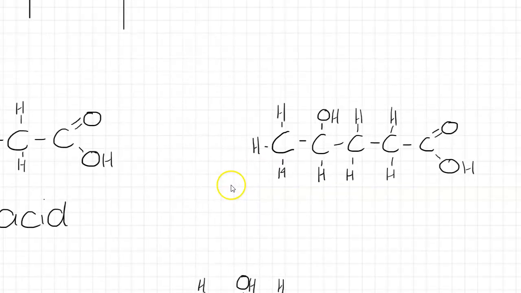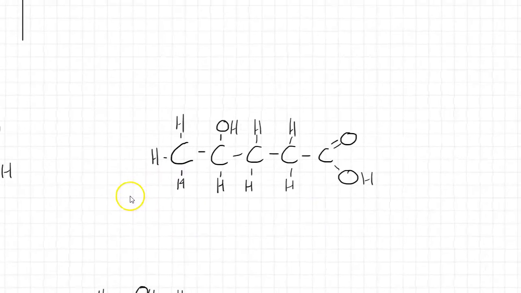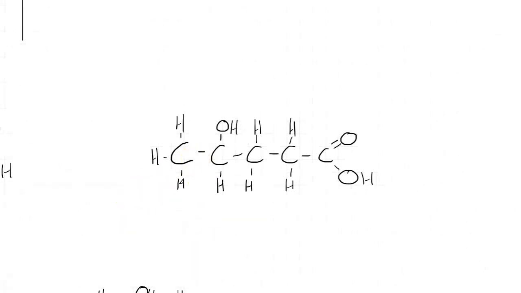Nice and easy. So here we have the same base molecule. We've got these 5 carbons, and we've got a carboxylic acid group here. We can see that we've also got this hydroxyl group, the OH group coming off one of the carbons there. So if we look back at the table, we would see that the carboxylic acid is more important than the OH group. And what that means is that first of all, we give the carboxylic acid the suffix in the name.